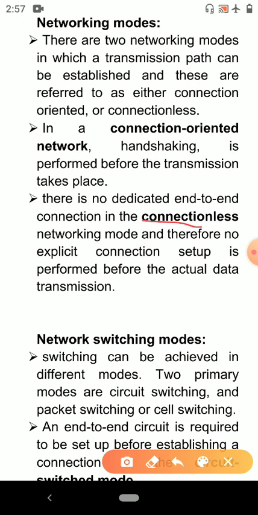The connectionless networking communication mode is often achieved by transmitting information in one direction, that is from the source to destination, without confirming the presence or readiness of the destination to receive the information.